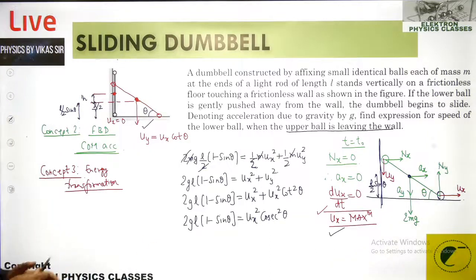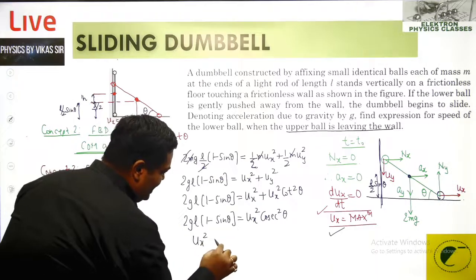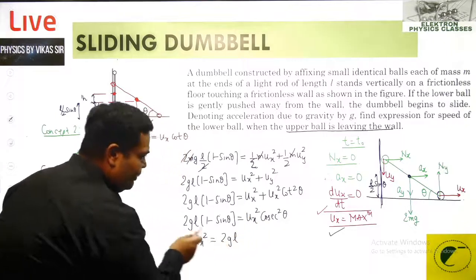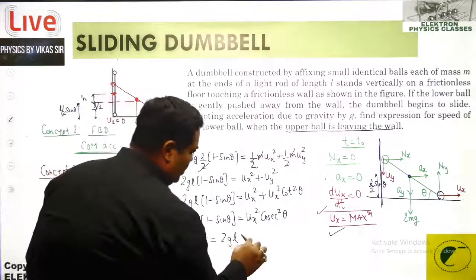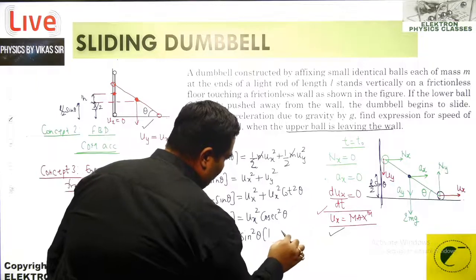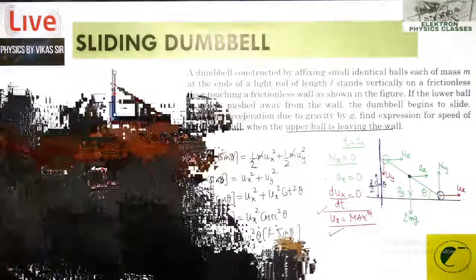So let's try to do this, writing this function as ux square equal to twice of gl, 1 upon cosecant square theta is going to become sine square theta. So that is sine square theta into 1 minus sine theta. So that works out as your ux square.